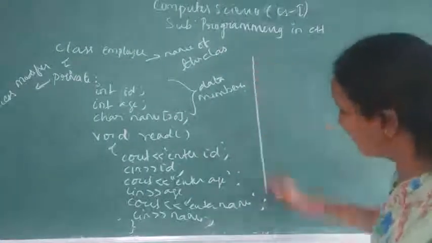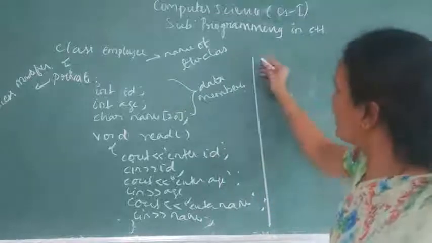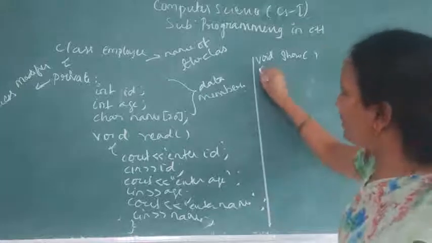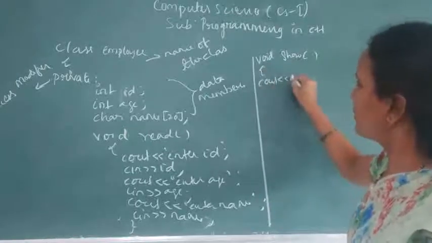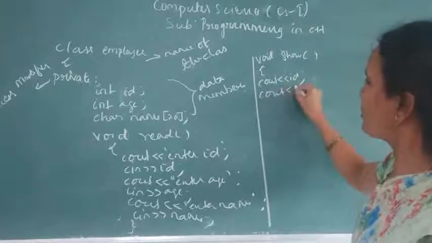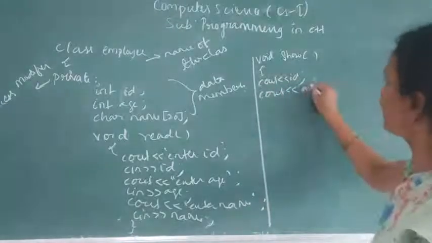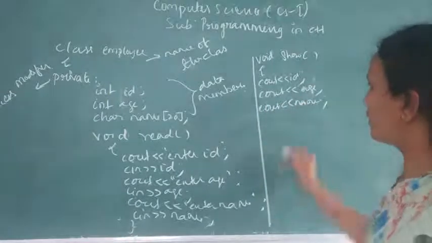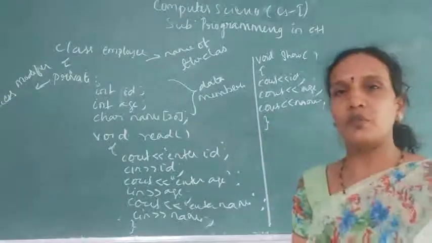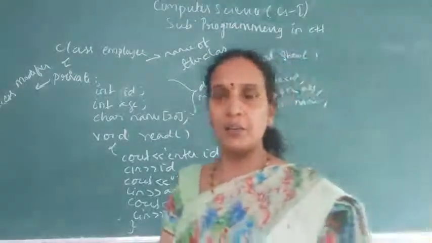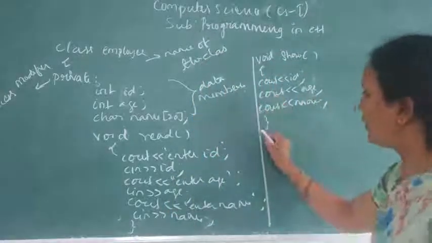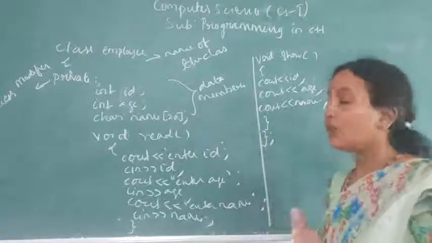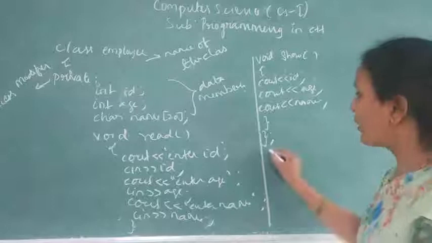Now I will create one more member function under private only, that is void show. Okay, now here cout id, cout age, cout name. Right. Both member functions have been declared inside the private access modifier. Now after this I am closing the class definition. So class definition is over. Clear? Now the next one is creating the main function.